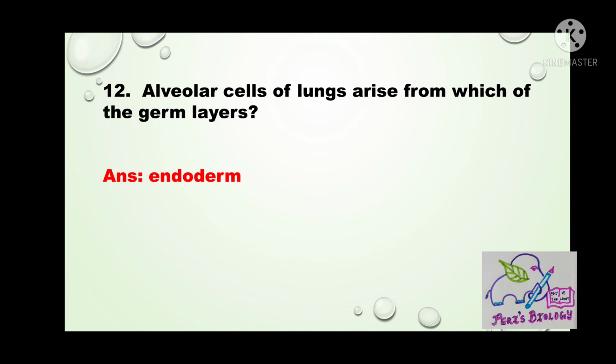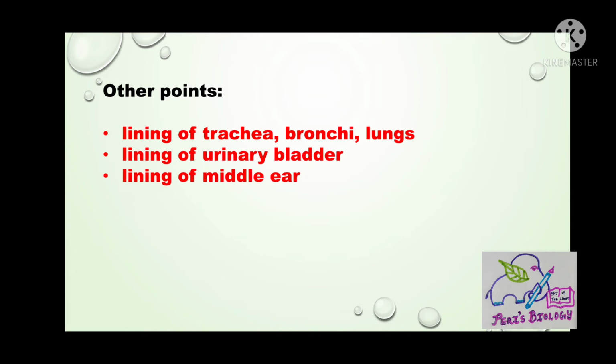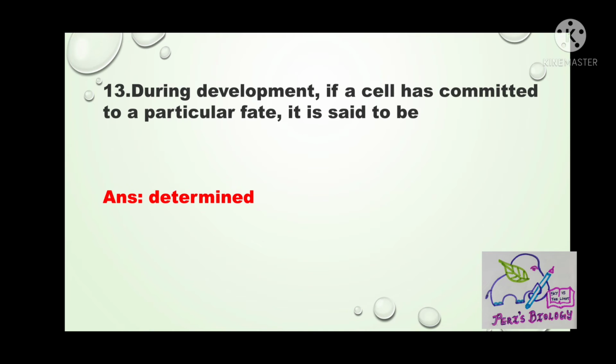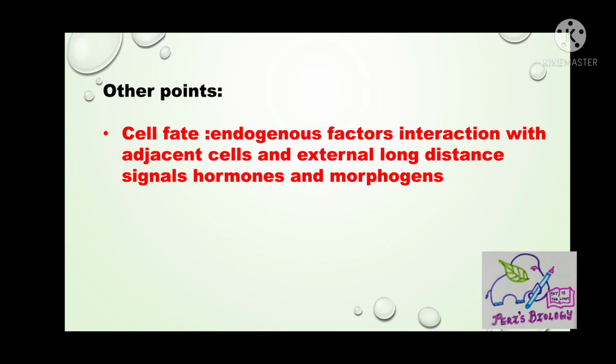Next, alveolar cells of lungs arise from which of the germ layers? Answer is endoderm. Other endoderm derivatives are lining of trachea, bronchi, lungs, lining of urinary bladder and lining of middle ear. During development, if a cell has committed to a particular fate, it is said to be. Answer is determined. Cell fate can be defined as endogenous factors interacting with adjacent cells, external long distance signals, hormones and morphogens.